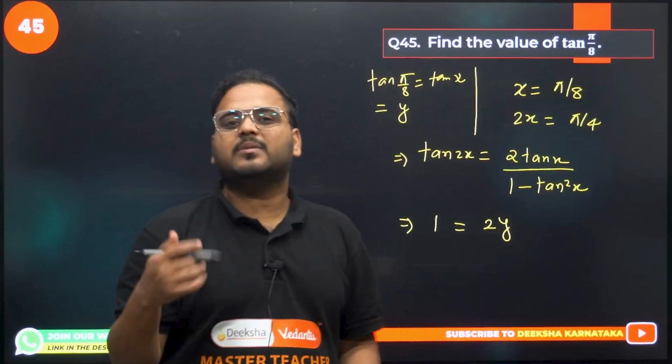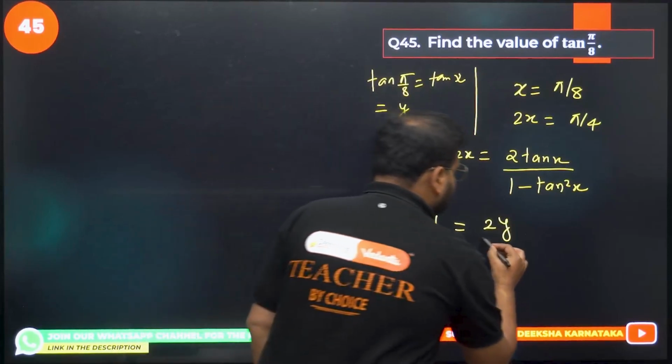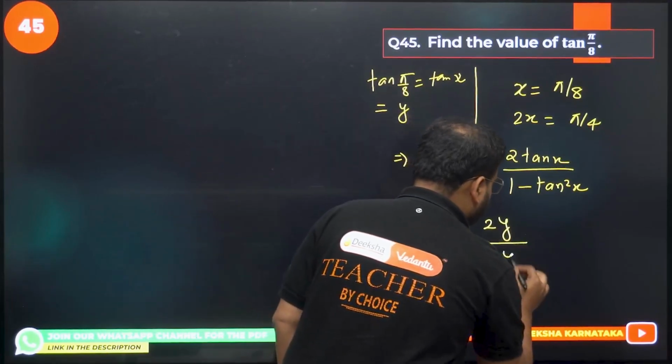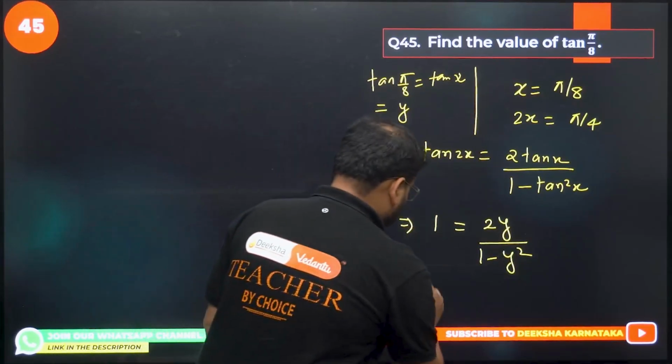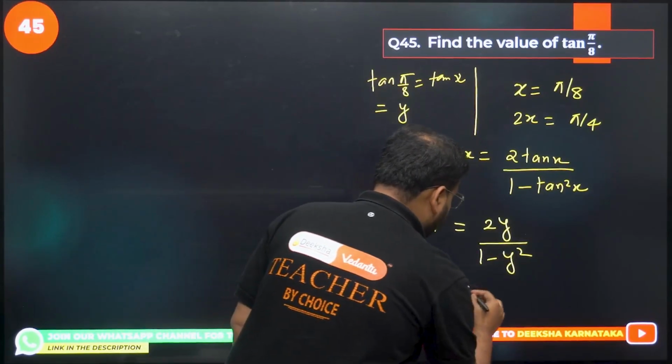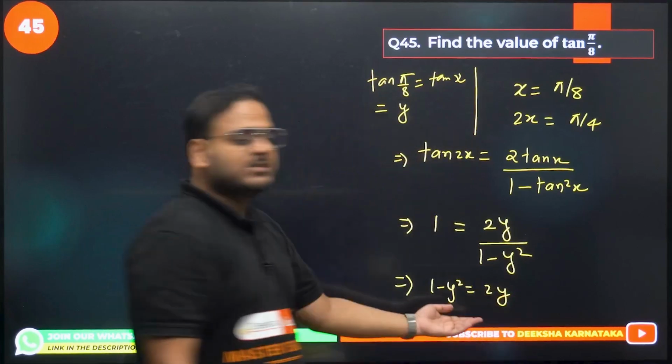So I'm going to take this as a variable y to make our life simpler. So 2y upon 1 minus y square. Can we cross multiply this and get the quadratic? Yes. So we have 1 minus y square equals 2y. I hope this part is clear, right?